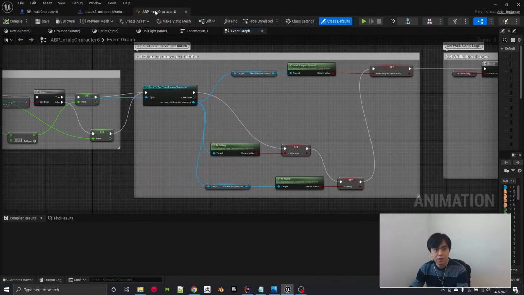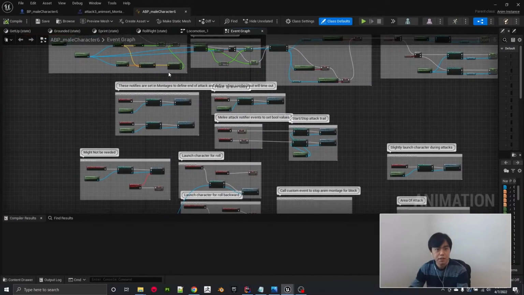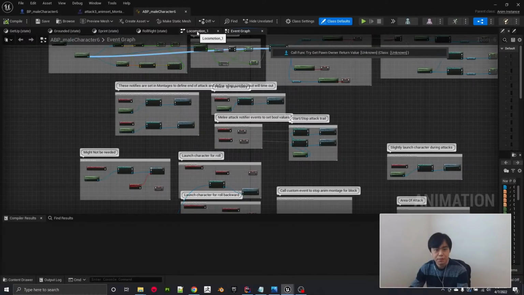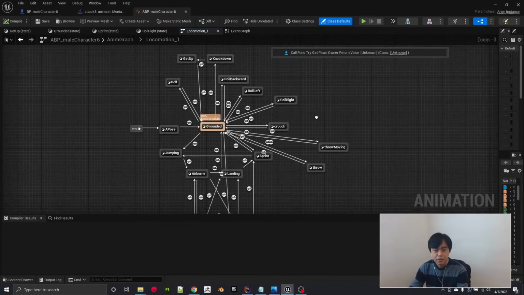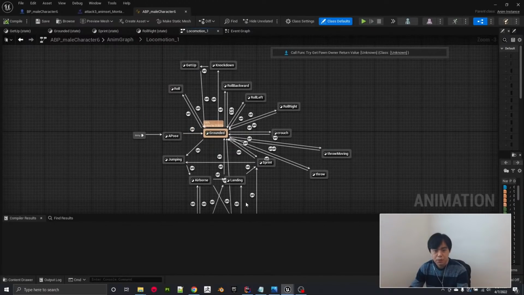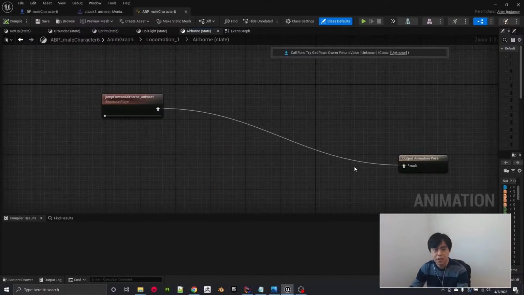One of the key things with this, and I'm still learning about the UI for it, is the state machine. All of this is related to the running and rolling of the character, like roll forward, roll sideways, and so on. A key part of this animation blueprint is the states, the order in which the character should animate. So if he's running, let me go back.